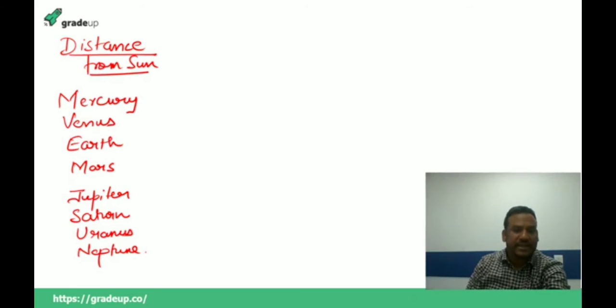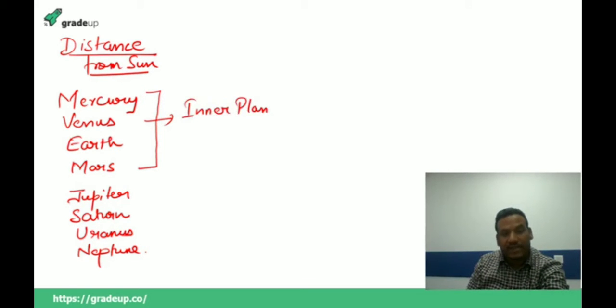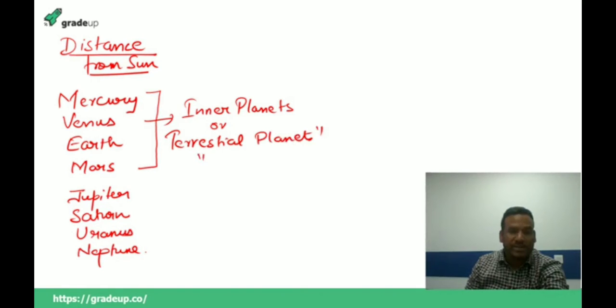Now these first 4 planets are known by the name of the inner planets. This is a question which has been asked various times in the examination. They are known as the inner planets, also known as the terrestrial planets. Why are they known as terrestrial planets? Because these planets are made up of rocks, and that is why they are known as inner planets or the terrestrial planets: Mercury, Venus, Earth, and Mars.